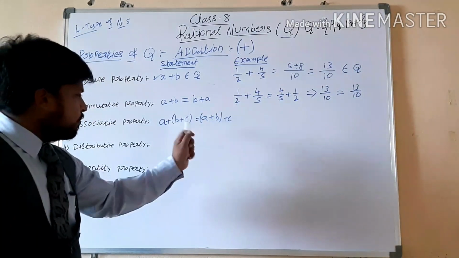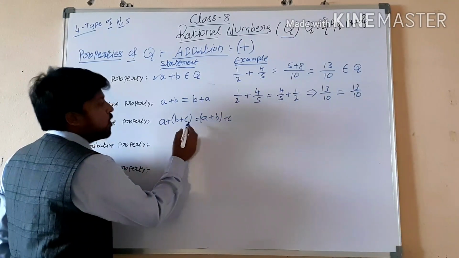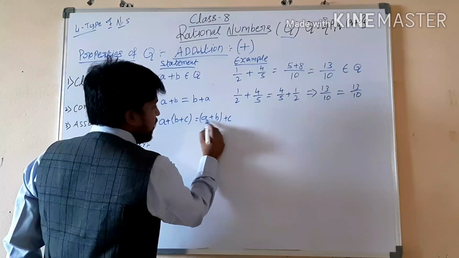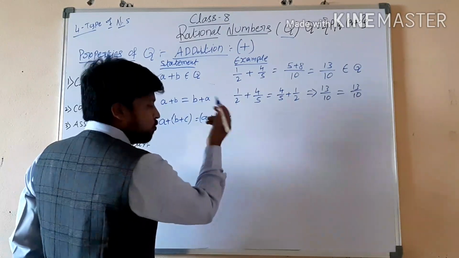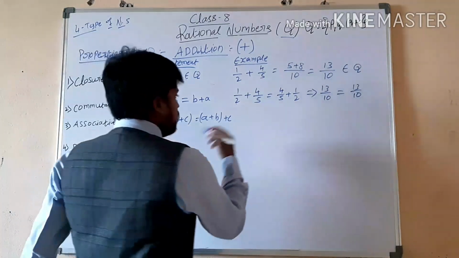What is the difference in these two? On the LHS, first we add the first two and then add the third. On the RHS, first we add the last two terms. Now we will see an example.